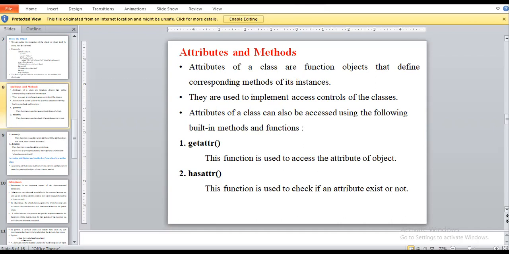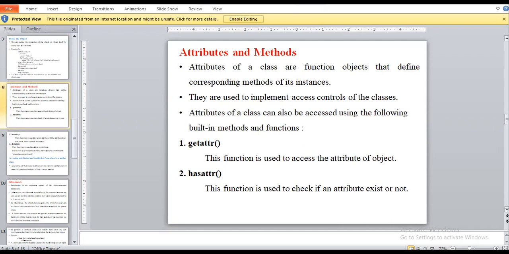The attributes of a class are function objects that define the corresponding methods of its instance. We know that we are creating an instance of a class, we call it an object. So for that we have some built-in functions, which are used to implement access control of the classes.